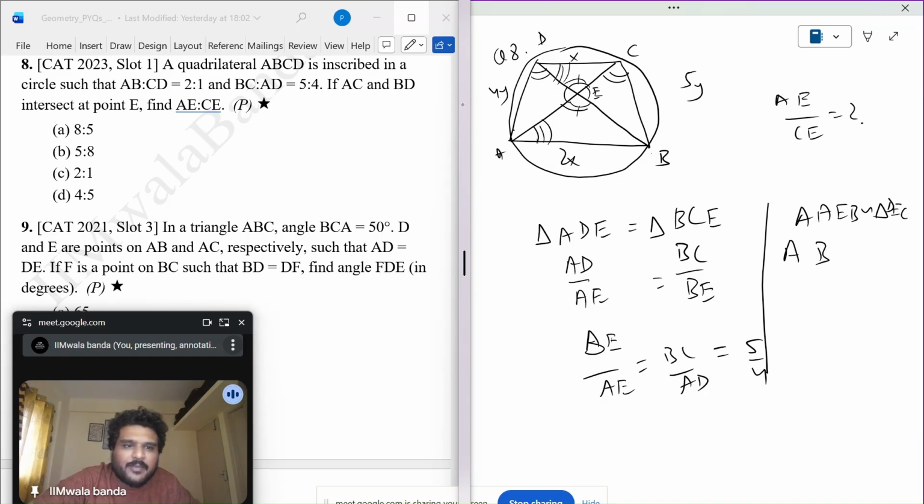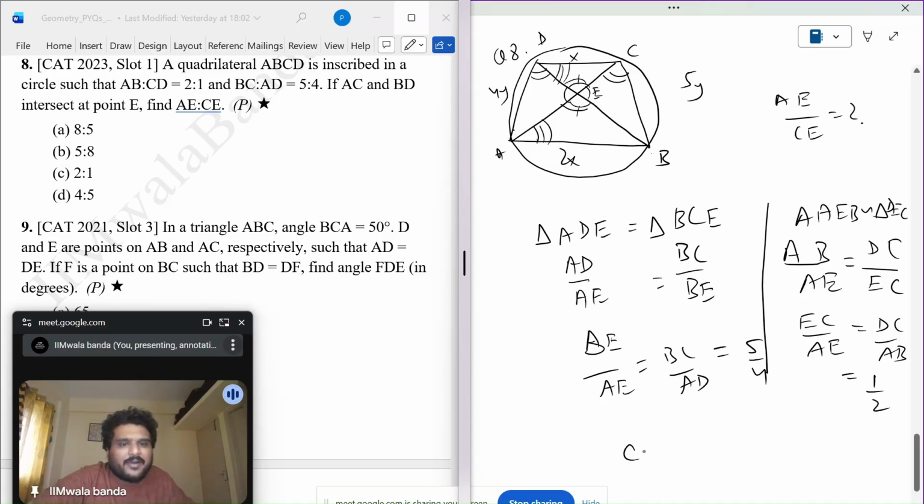So I need to use AB and I definitely need to use DC. And I'm interested in AE and EC. So I will take AB upon AE is equals to CD upon EC. Or EC upon AE is DC upon AB, which is 1 by 2. I'm interested in AE upon CE.